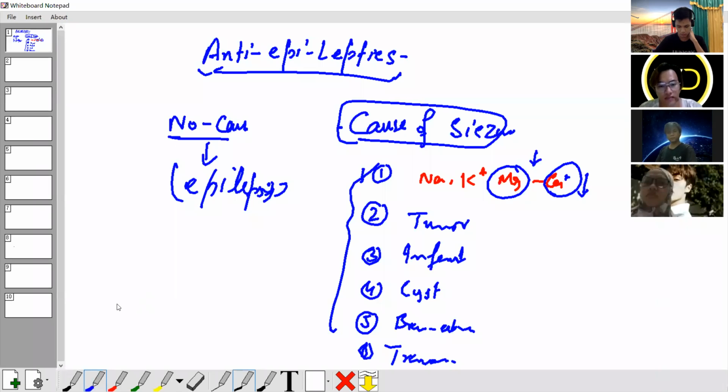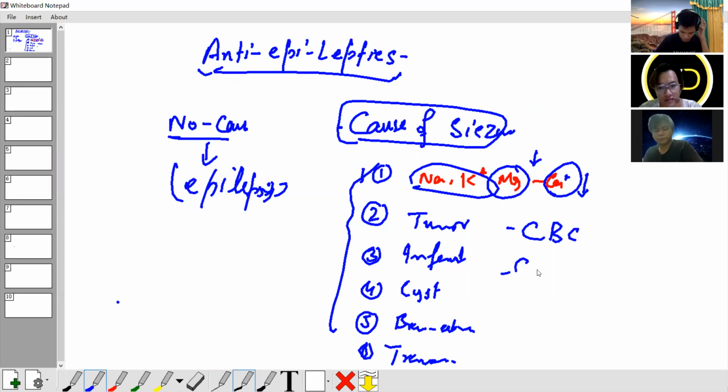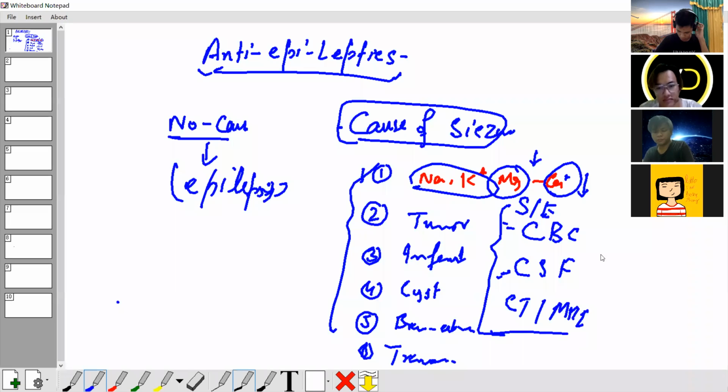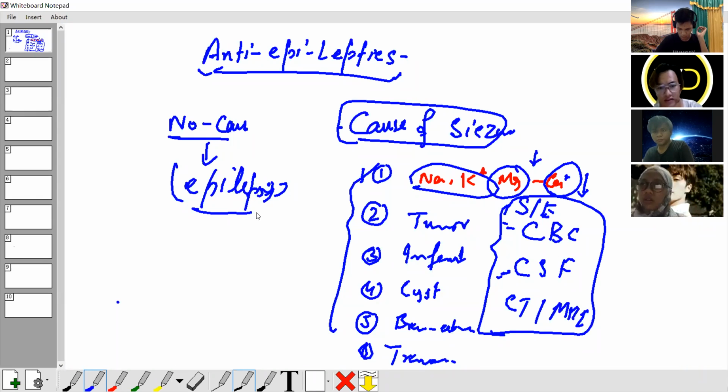How do you find out the cause for seizure? Serum electrolyte, CBC, CSF examination by lumbar puncture, and we need CT or MRI. Must start from serum electrolyte first. Then try to find out the cause. If still no cause, it's known as idiopathic; it's not seizure, it's epilepsy.